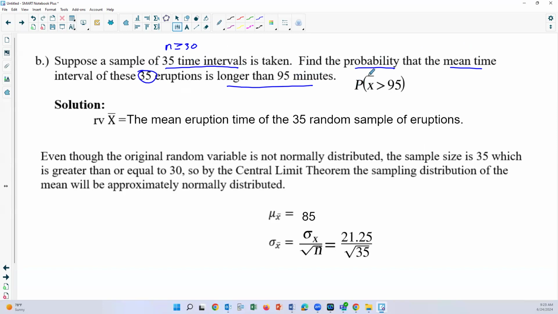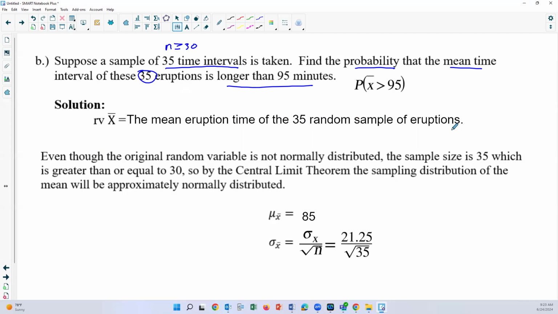So we'll write P, the probability of X bar, because we're now looking at the sample mean, and it's greater than 95. So our random variable of the sample mean, if I'm going to interpret this, is the mean eruption time of the 35 randomly selected eruptions. So a random sample of eruptions, 35 of those, and we find the average time. So that's what our X bar represents, our mean.